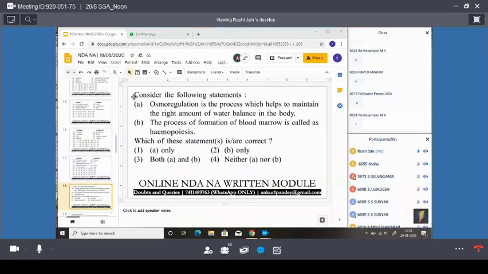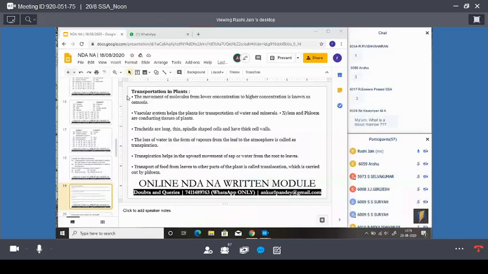Osmoregulation is the process which helps to maintain the right amount of water balance in the body. Second, the process of formation of blood marrow is called hemopoiesis. Can you tell me the answer of this question? Correct, guys. The third option is correct because statement A and statement B are right. Just remember this B statement: the process of formation of blood marrow is called hemopoiesis.